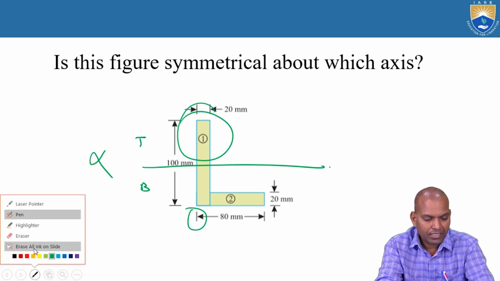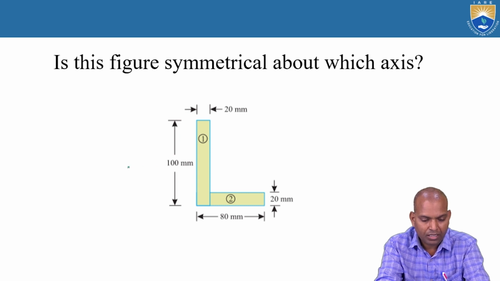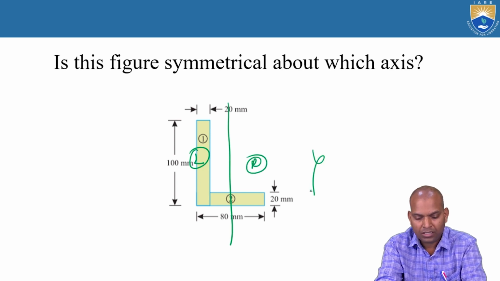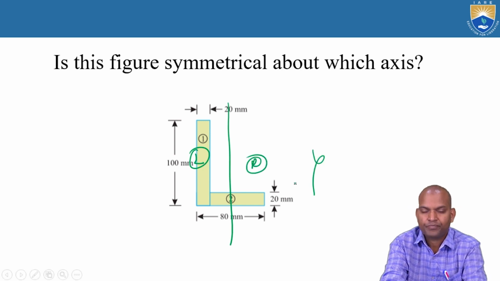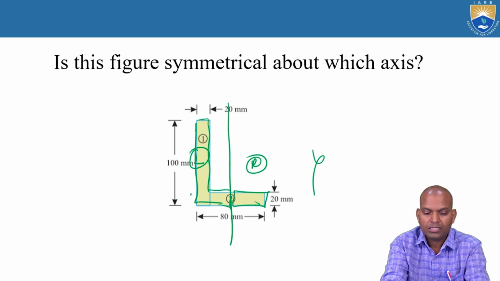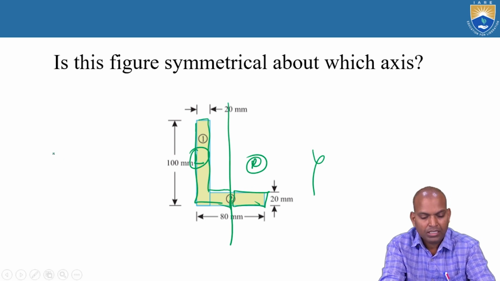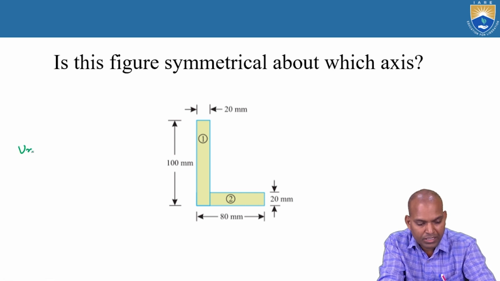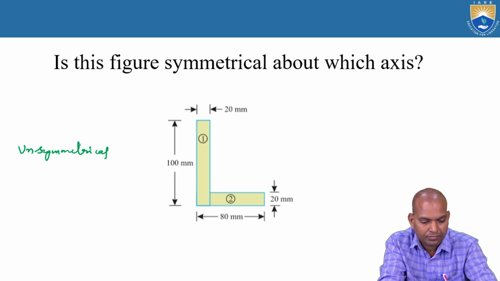If you fold vertically, the left side portion and right side portion are not the same. That means this L section is an unsymmetrical section.